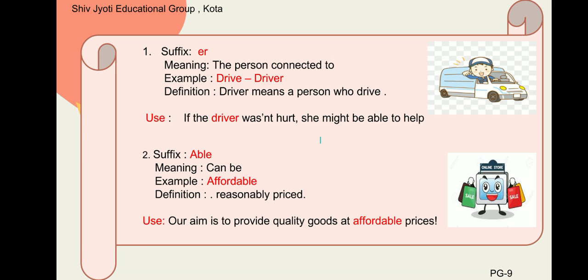The next suffix is able. Meaning of this suffix is can be. Example, affordable. Definition, reasonably priced. Our aim is to provide quality goods at affordable price.